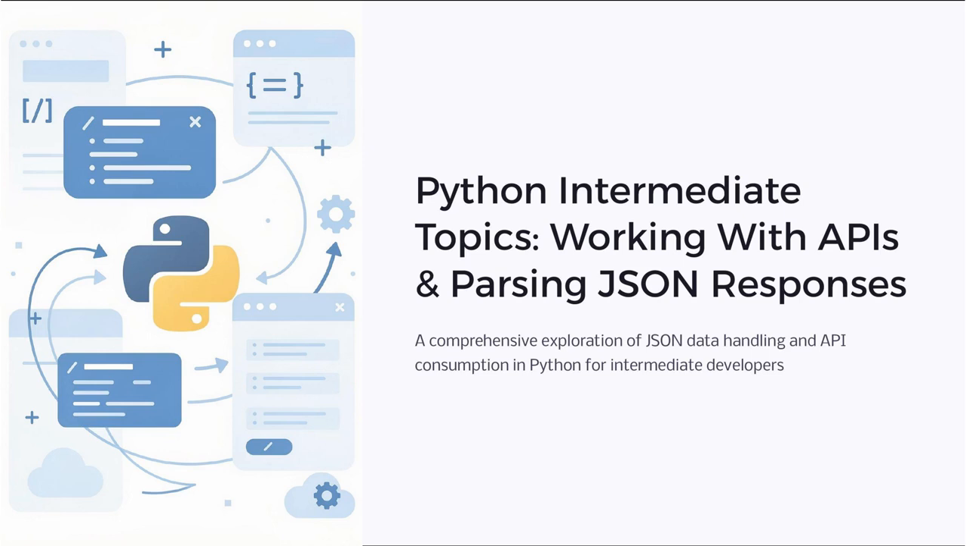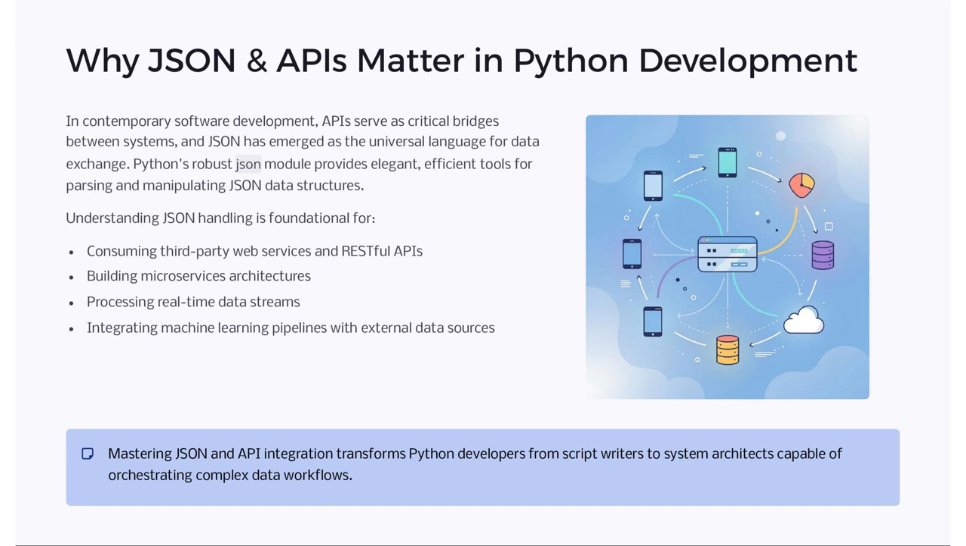APIs and JSON are pivotal in Python development. Python's JSON module simplifies parsing JSON responses, enabling seamless interaction with web services. Mastering these skills allows developers to efficiently consume APIs, build microservices, and integrate machine learning pipelines, transforming them into adept system architects. APIs are vital in modern software, acting as bridges between systems.